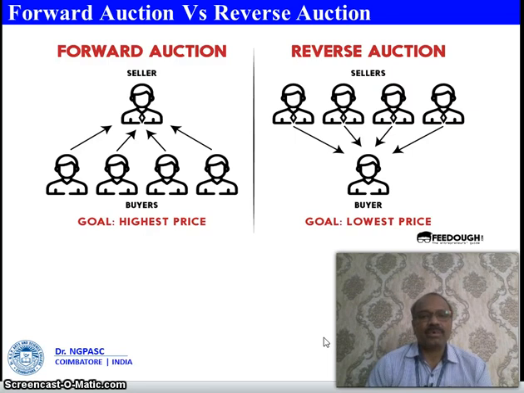The buyer who gives the highest price will be the winner for that particular item, and he will be given that item. In reverse auction, the buyer will be one and sellers will be more. So the buyer will get the lowest quote from the seller.